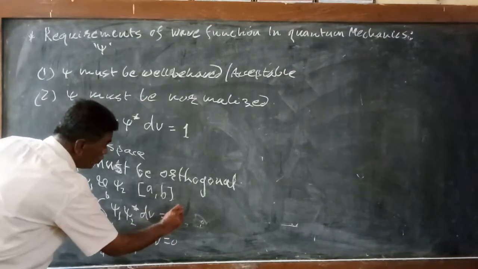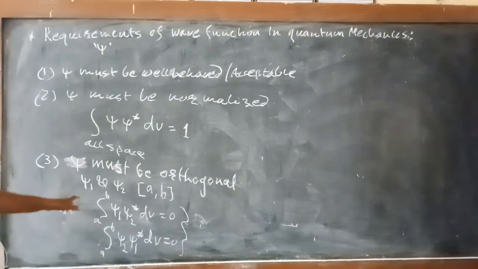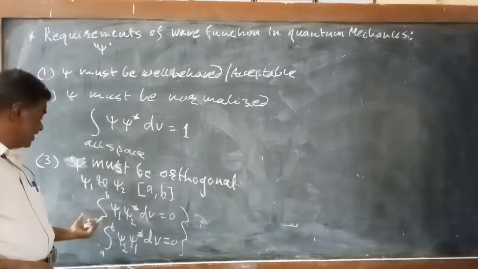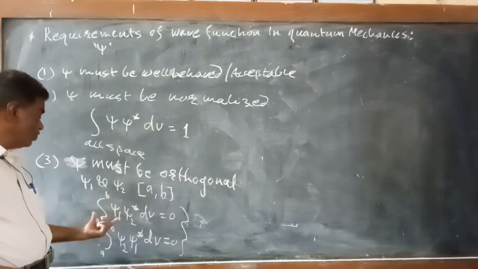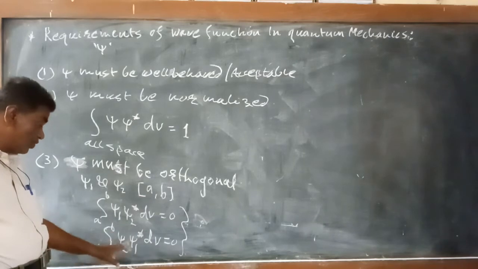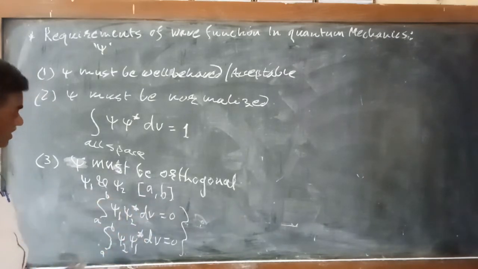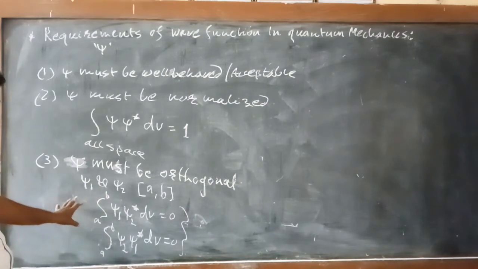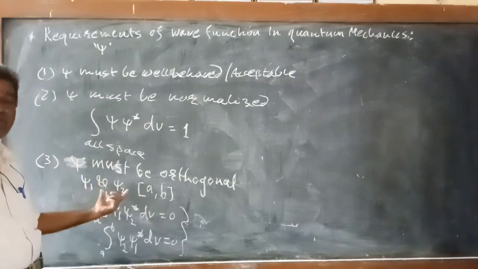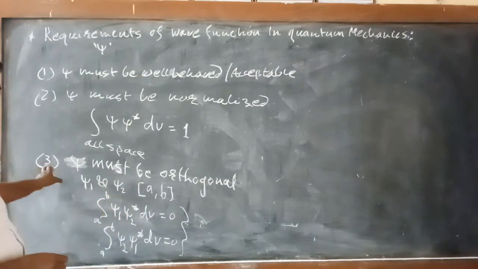This is the orthogonality condition. If both are satisfied, the two wave functions psi1 and psi2 are said to be orthogonal to each other. This is the third condition.